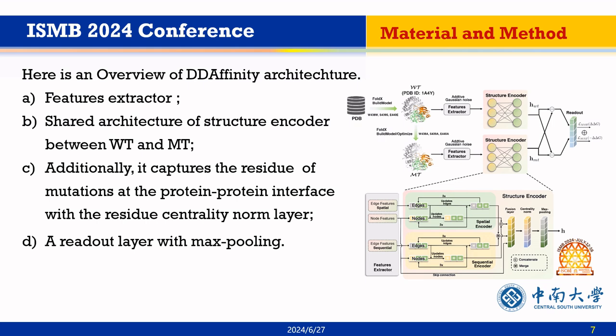Thirdly, edge and node embeddings, as well as node skip connection, are fused by a fusion layer. Then a layer normalization is performed residue-wise. Finally, a max pooling layer is applied to obtain a global complex representation. With the representations of wild type and mutant type, MSE loss is optimized to minimize the forward ddG, as well as the reversal minus ddG for the sake of anti-symmetry.